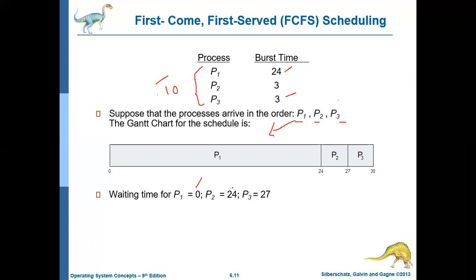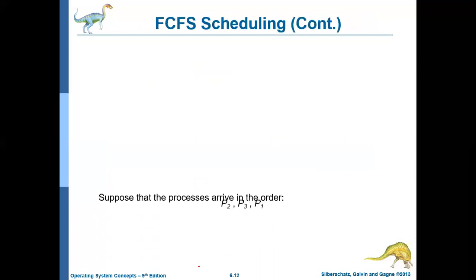Now the waiting time for P1 is 0. It is not waiting at all. For P2 it is 24 and for P3 it is 27. So the average waiting time is 17. This is the average waiting time in this particular scenario. Now let us consider another scenario.